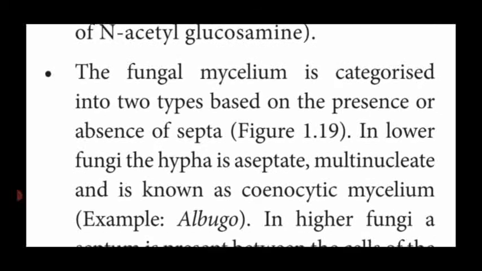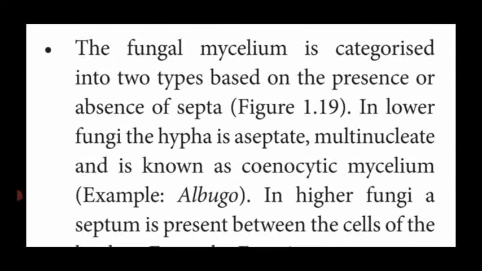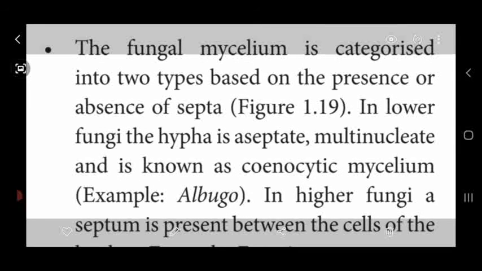Then the fungal mycelium is divided into two categories based upon the presence or absence of septa. Septa means cross wall or partition. In lower fungi, the hyphae are septate.